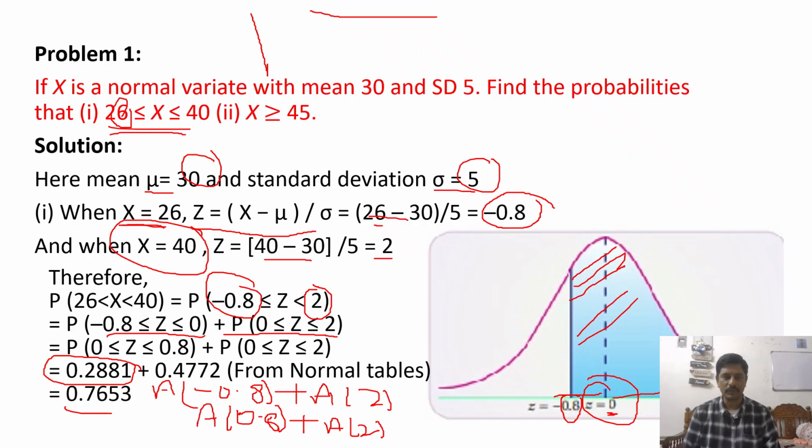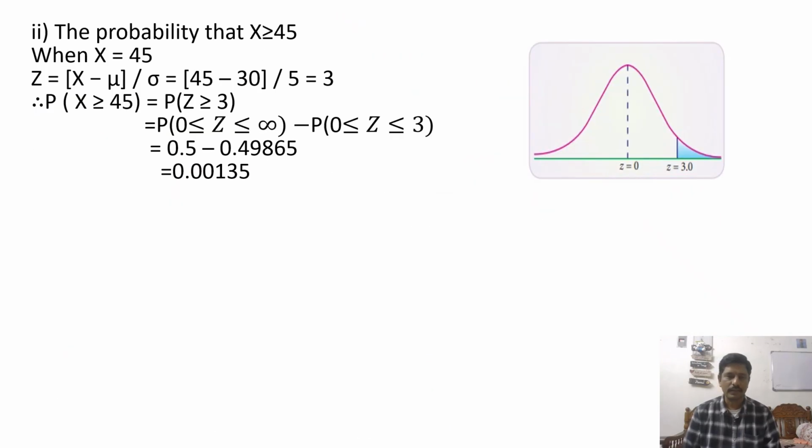Now x greater than or equal to 45. For x greater than or equal to 45, the process is the same. We take z is equal to x minus mu by sigma, where x value is 45, mu is equal to 30, and standard deviation is equal to 5. After calculating, we get 3. So P of x greater than or equal to 45 changes to P of z greater than or equal to 3. How do we find P of z greater than or equal to 3? That means over 3. We need to find the area over 3. So this is our normal curve.